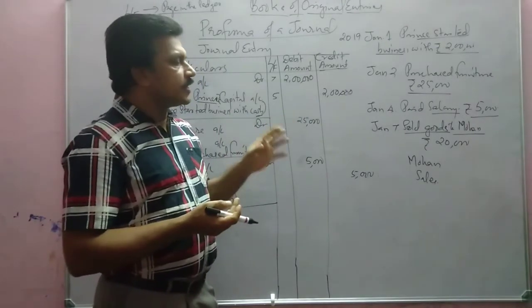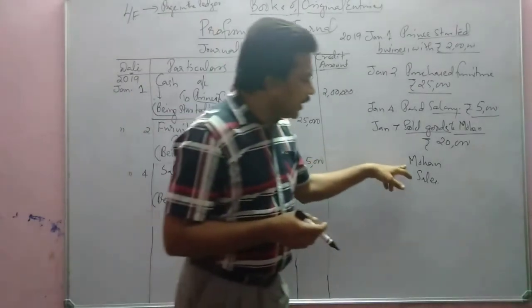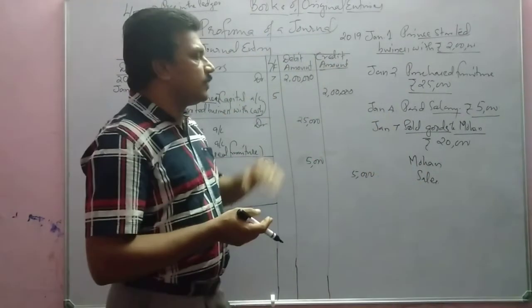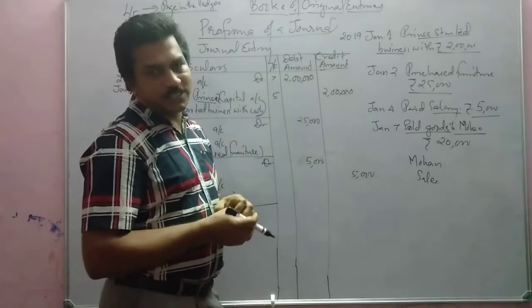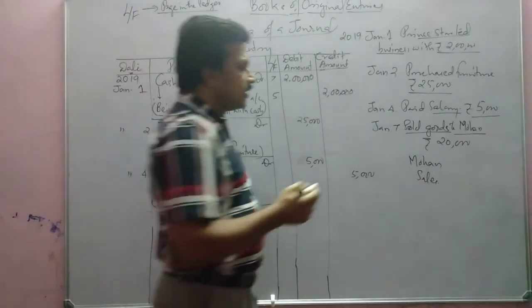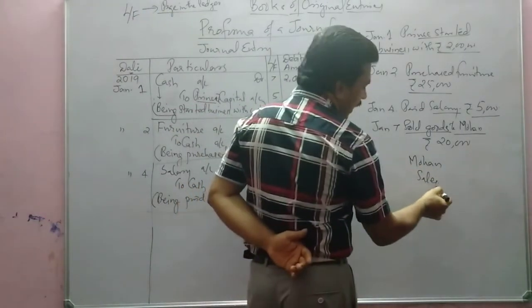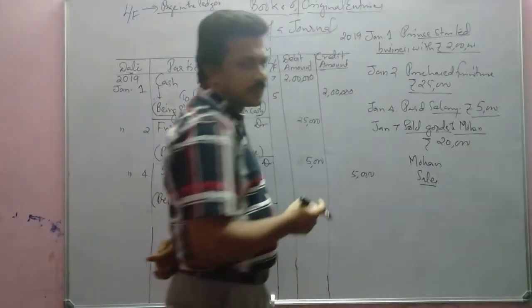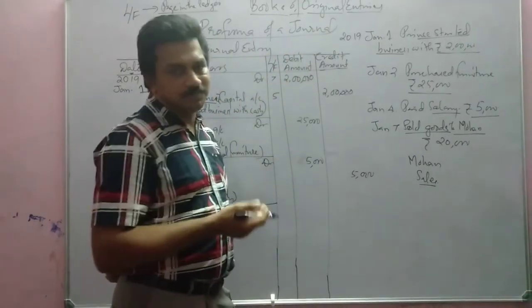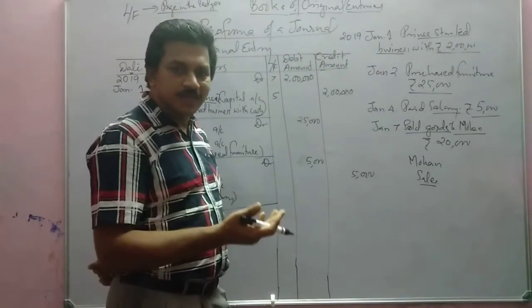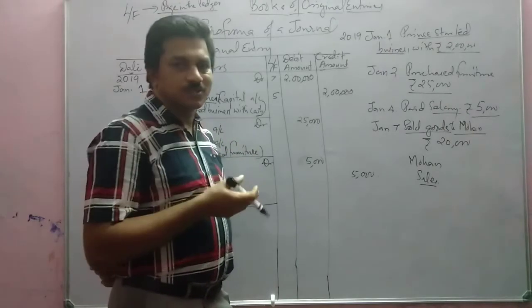Okay. Then see, Mohan and sales came. What will be debited and what will be credited? Let us think about sales. We have told that it is an income. If we sell something, our income increases.